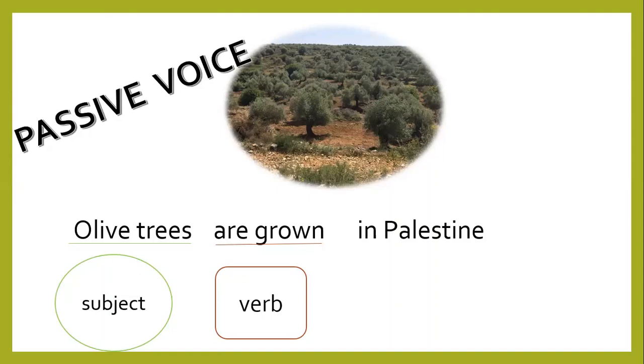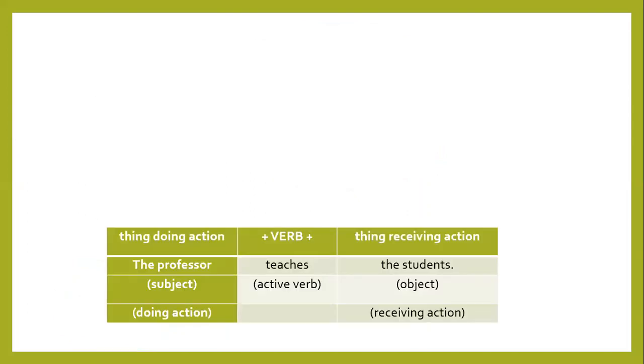The main thing to pay attention to is to ask ourselves about the subject. Is the subject the same as in the previous sentence, the one or the thing who does the action? The answer is actually no. People grow olive trees. In other words, the subject in this sentence receives the action rather than does the action. And this is actually the main meaning of passive voice.